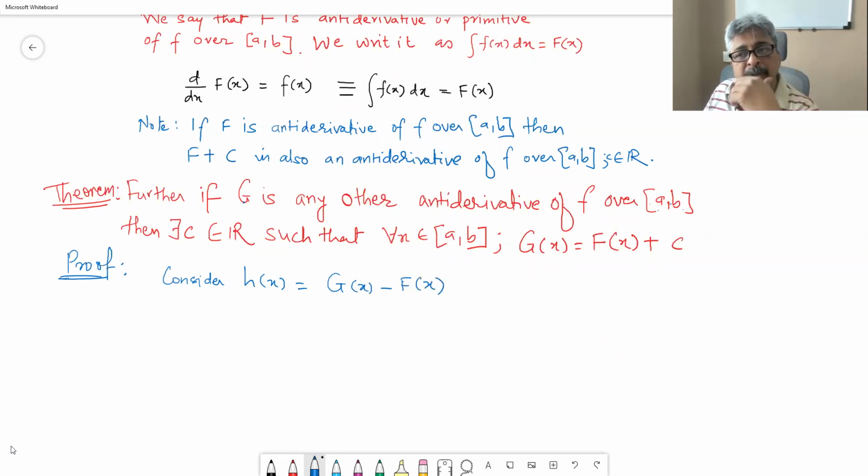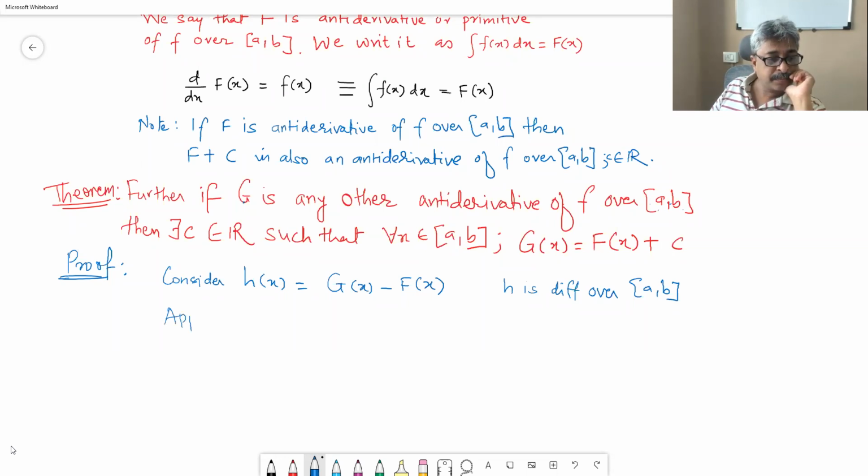We have said that the difference function is also going to be differentiable over a comma b. So h is continuous and differentiable over a comma b. Right? So applying